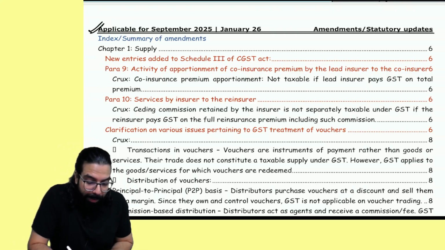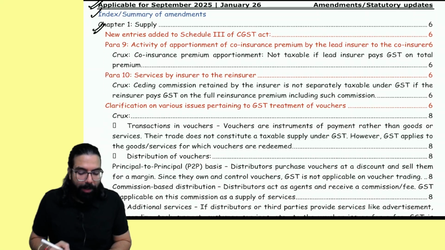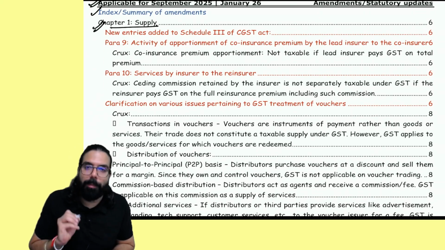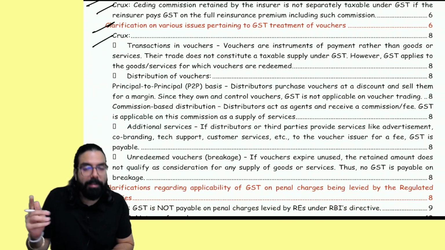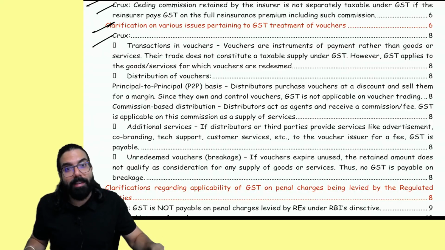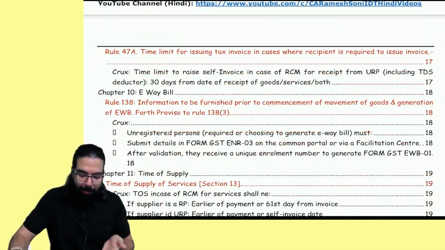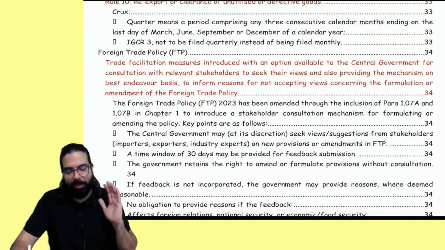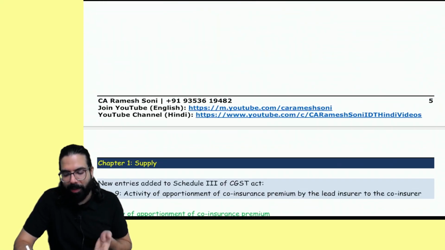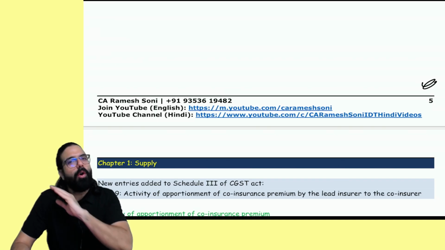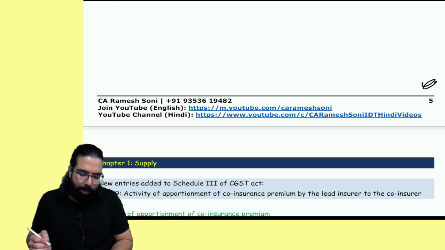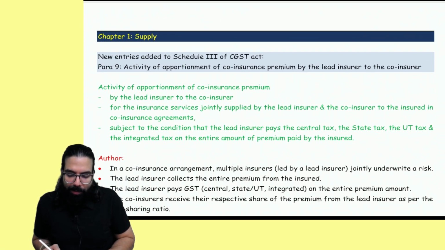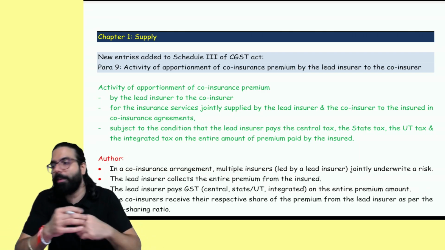In this index, you will see chapter wise I have written what amendment has happened, the amendments and their crux, so that one day before the exam, if you want to cover the amendments, you can cover all of them from the crux in 4, 5 pages. You can cover it from there. Now, we'll be covering each of the amendments from here. Now, come to page number 6, everyone.